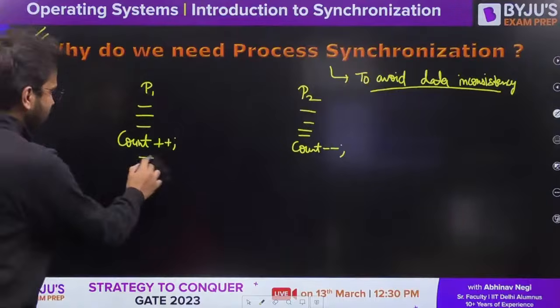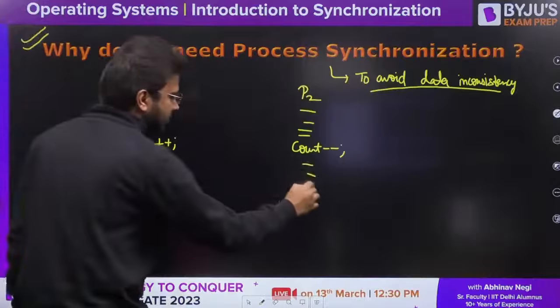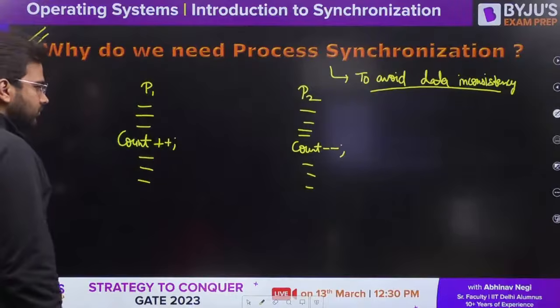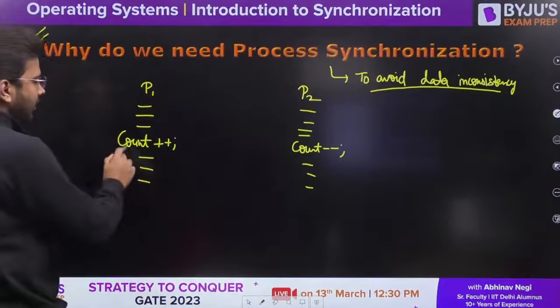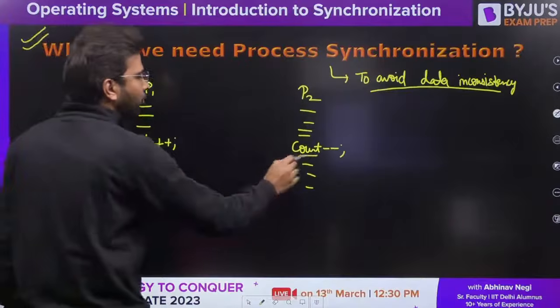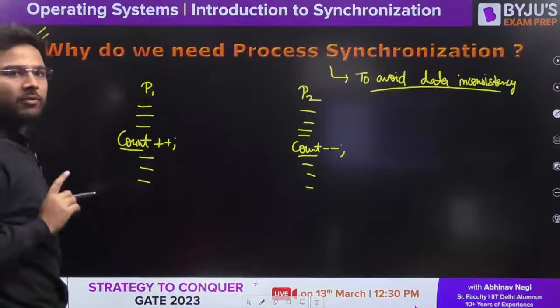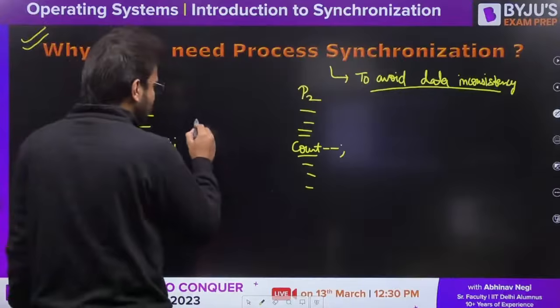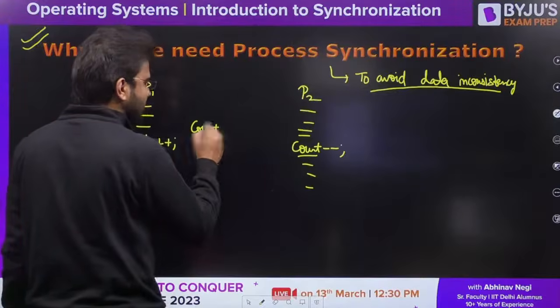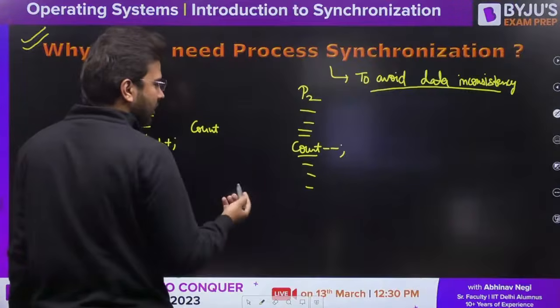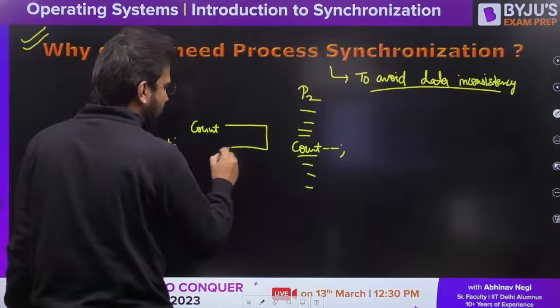And then we have some other statements also. Clear? Now as you can see, P1 and P2 both are accessing the common variable. So let's say we have count as the common resource, or you can say the common variable.